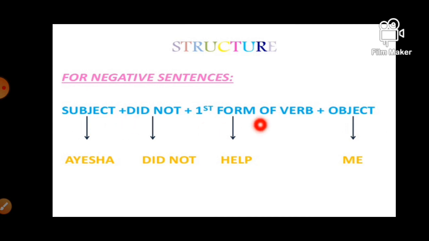For example, if I write "Aisha helped me" and change it into negative, it becomes "Aisha did not help me." Here, help is V1 instead of helped. Why? Because I use did not here. So, with did not, V2 changes into V1. Did not V1.